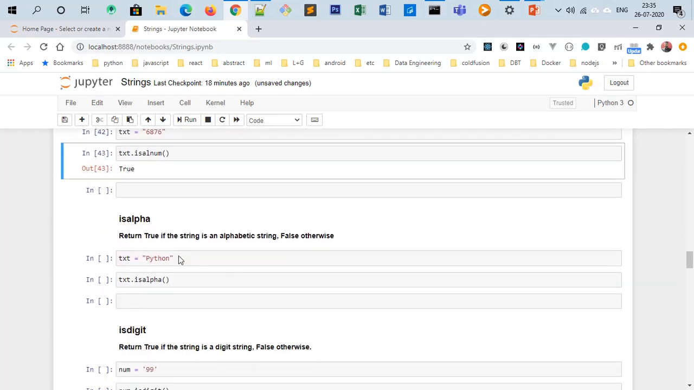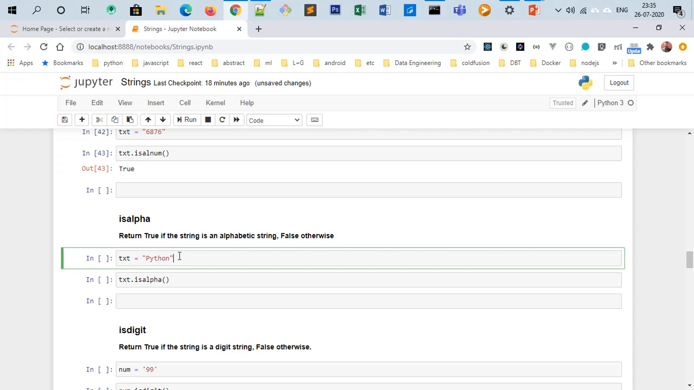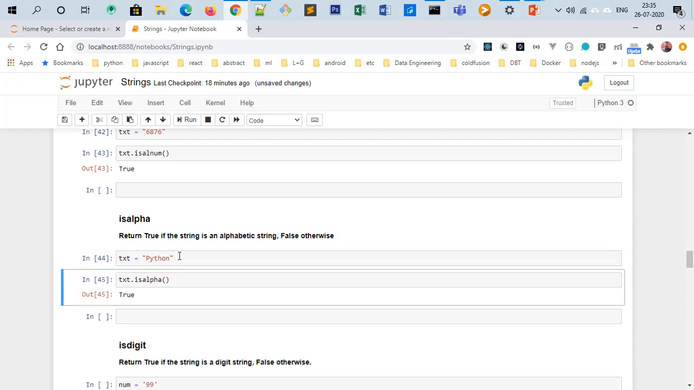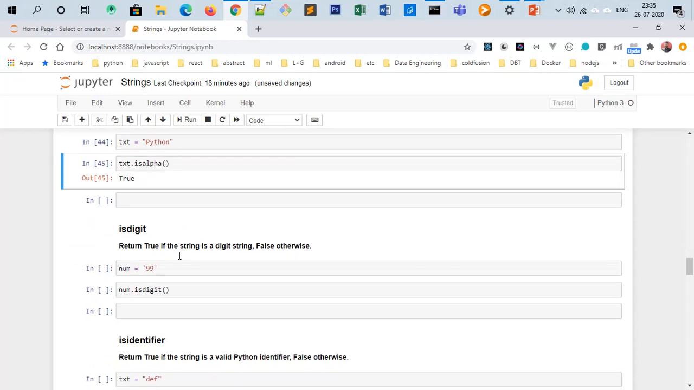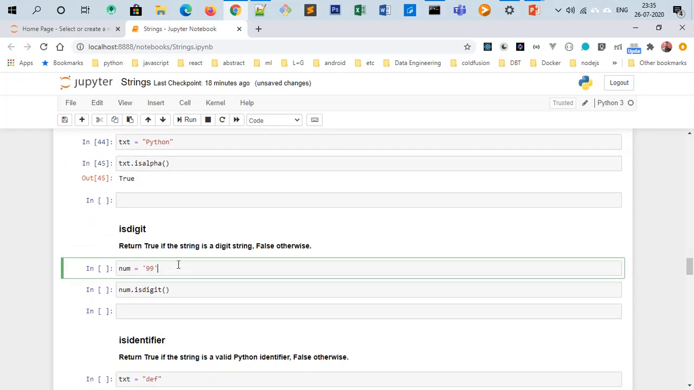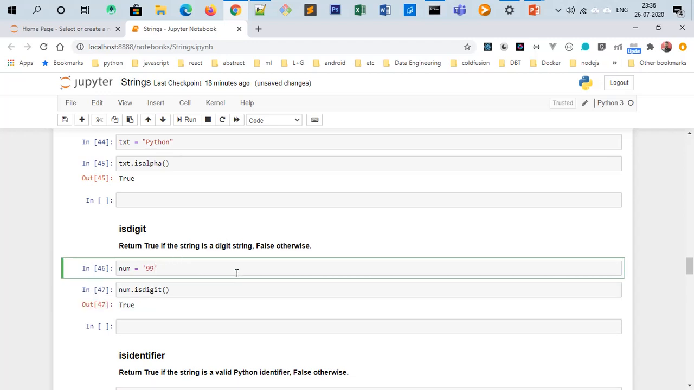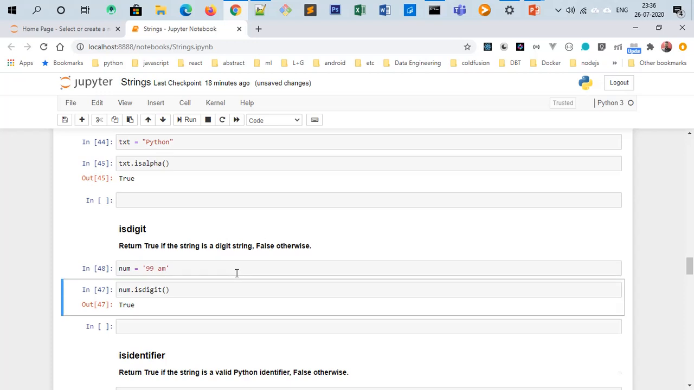isalpha returns true if the string is an alphabetic string. That means all the characters in the string are alphabetic. Check isalpha: true. isdigit will check only for digits, like if a string only contains numbers, then it will return true, otherwise it will return false. So for 99 it returns true, but if I write "99 am", then it will return false because "99 am" is alphanumeric, it is not a digit.